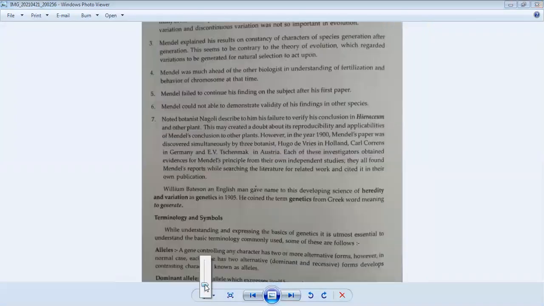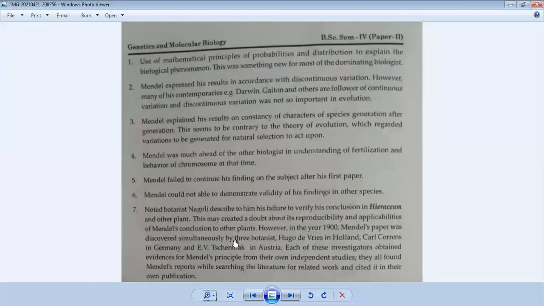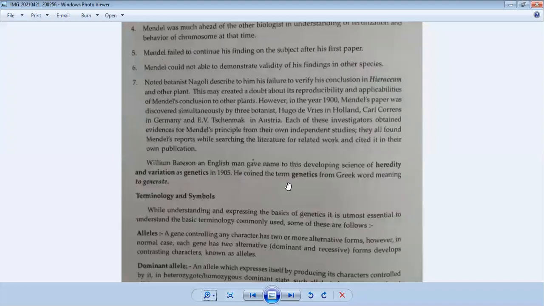So up to this, we have discussed in the previous lecture the part of heredity and variations. William Bateson, an Englishman, gave the name genetics to this developing science of heredity and variation in 1905. He coined the term genetics from the Greek word meaning to generate.